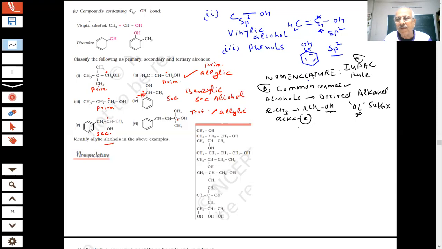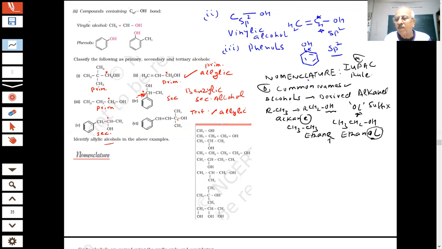For example, if I write CH3CH3, this is your ethane. And if I write CH3CH2OH, then this e is out, and with the same two carbons, it becomes ethanol. This e is replaced by ol. Yes or no? Can you see it? So the suffix is the last letter with which the name will end, student.